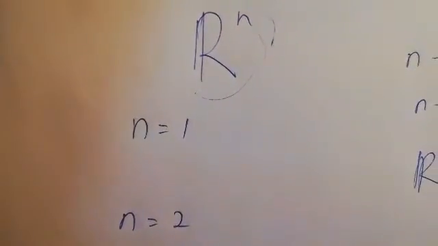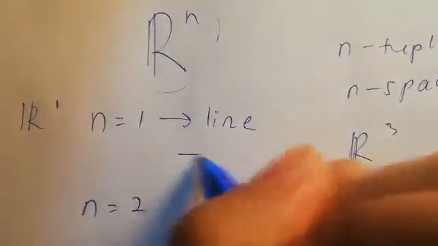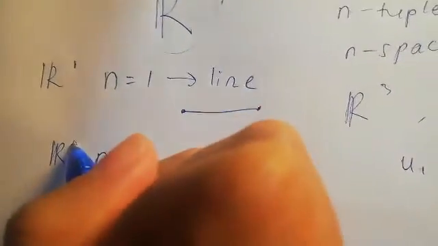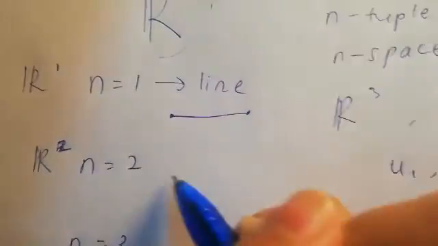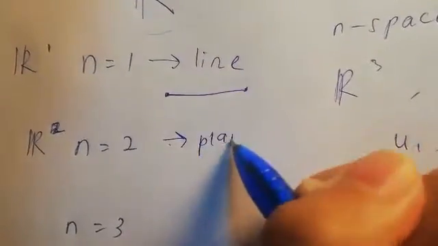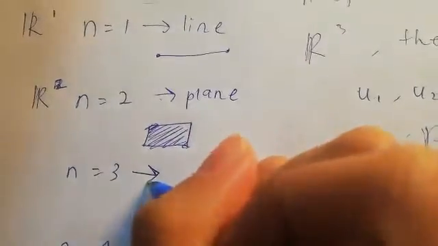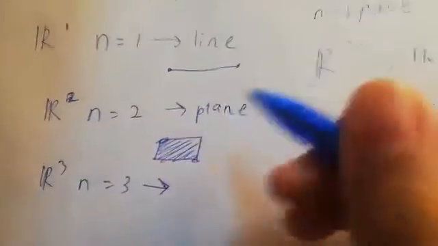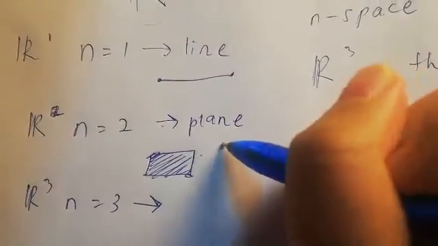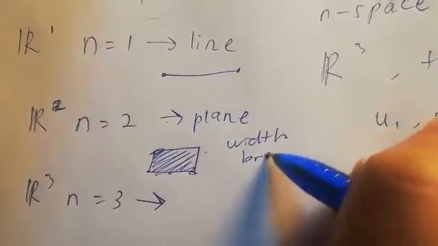When n equal to 1, which means the dimension is 1, we call it a line, like this. When n equal to 2, which is the 2D dimension, we call it a plane, something like this, because we have a width and breadth.